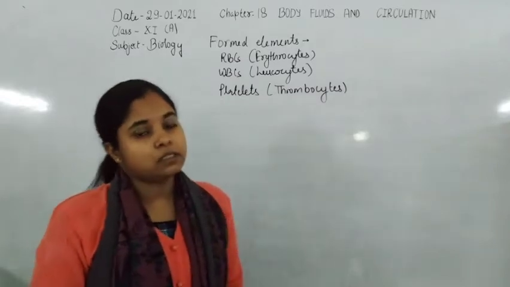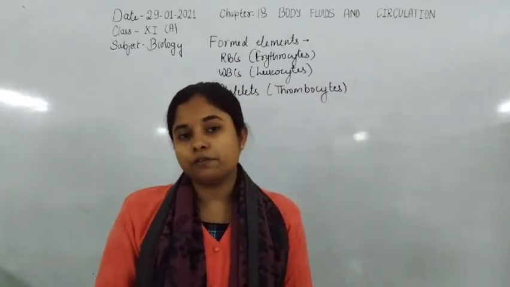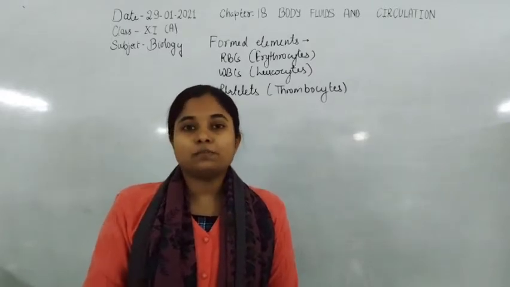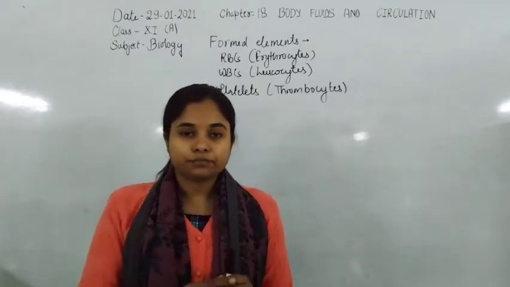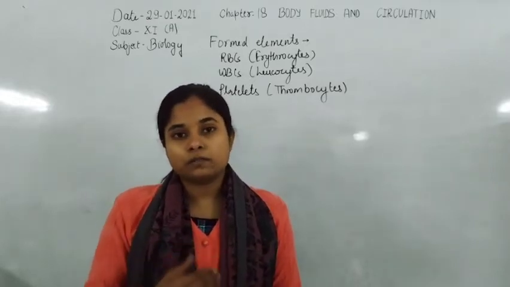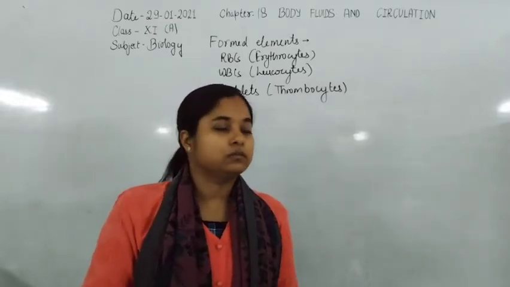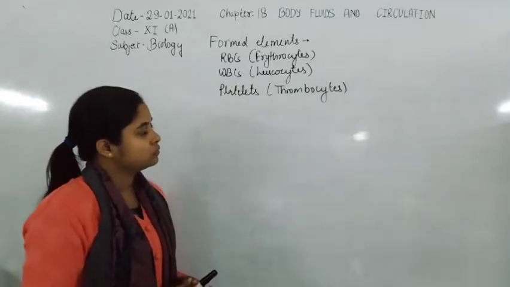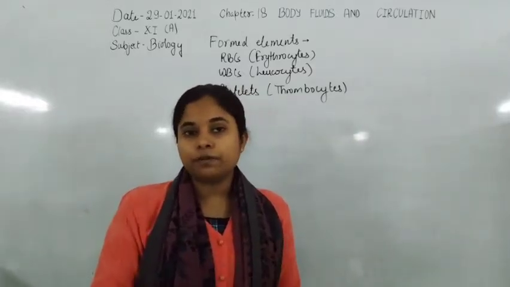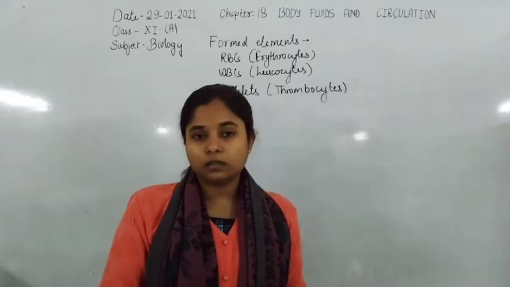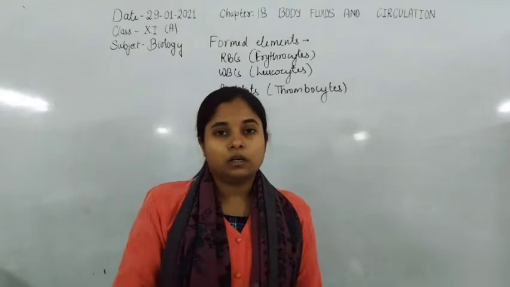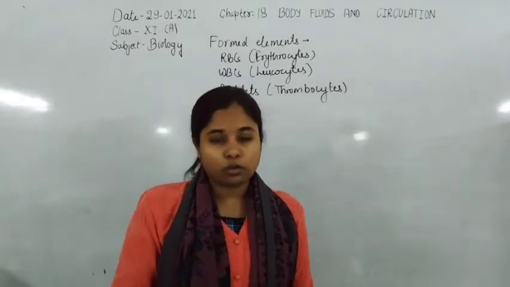Some cells in WBCs are phagocytotic in nature, so they engulf bacteria, viruses and pathogens by phagocytosis, which would create toxicity in our body.